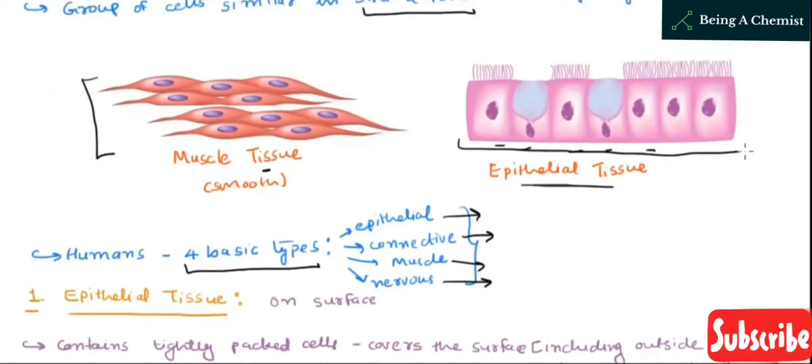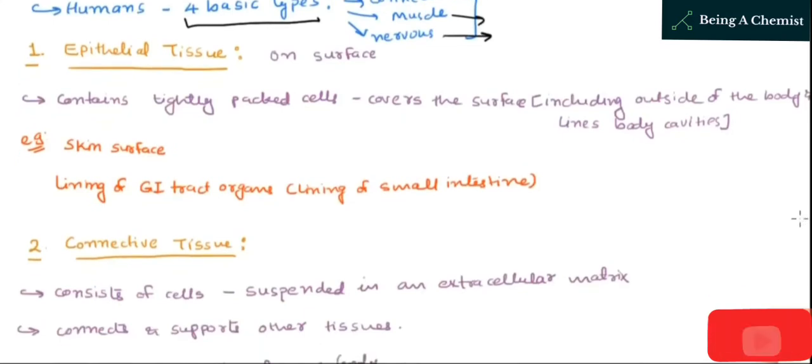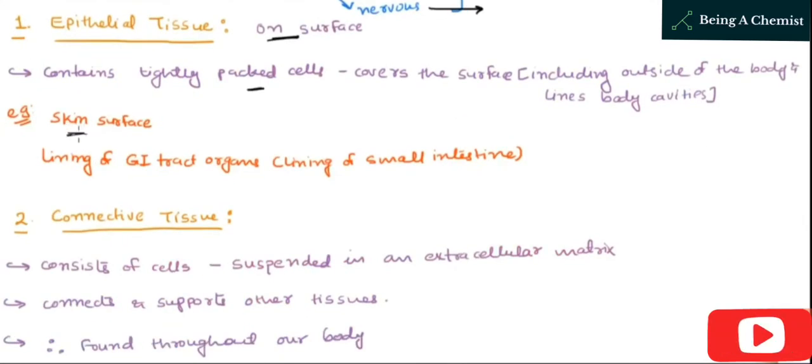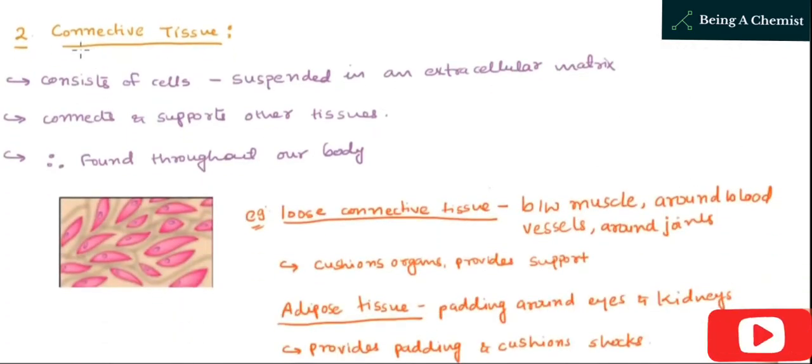As you have seen the epithelial tissue structure here, epithelial tissue is basically found on surfaces, like for example the skin surface, and it lines body cavities, basically having the function of lining or making the boundary. Second is connective tissue.